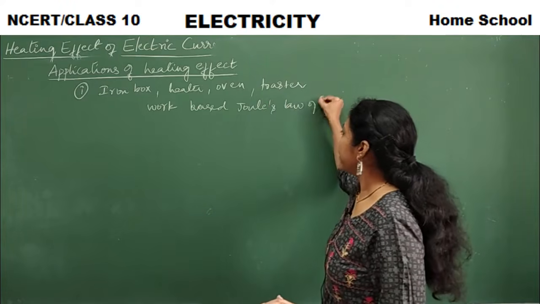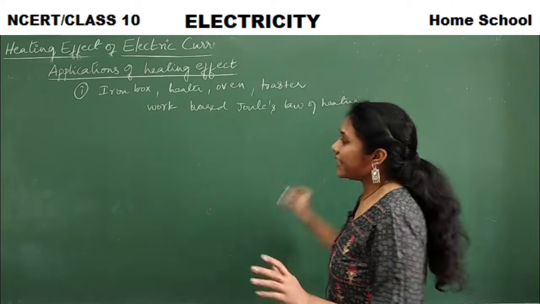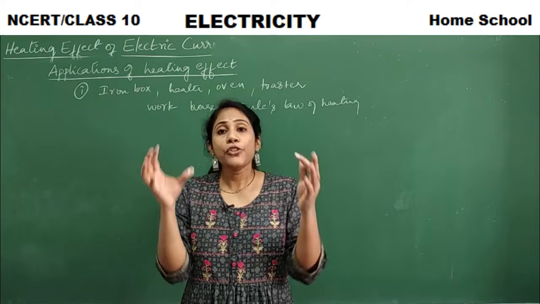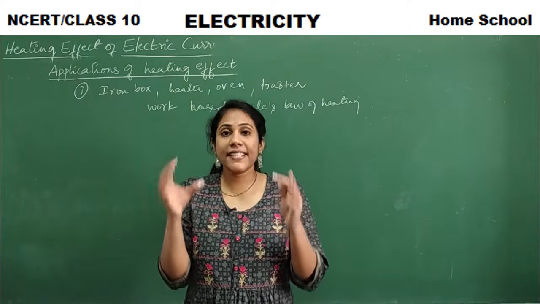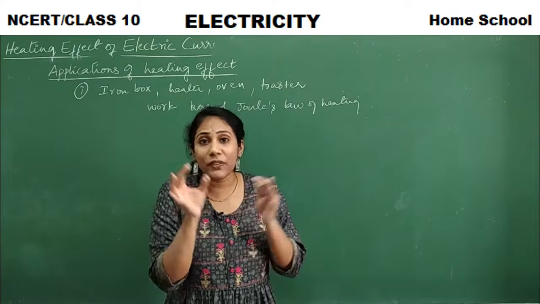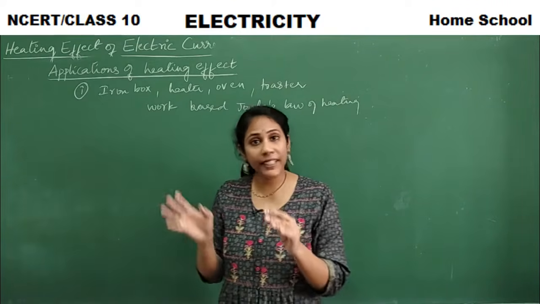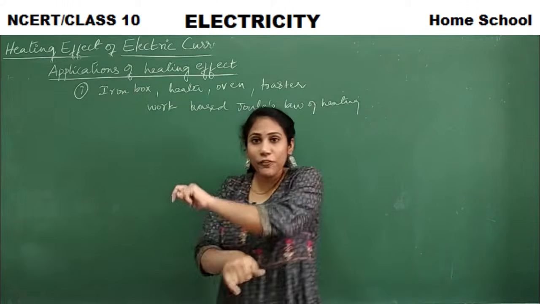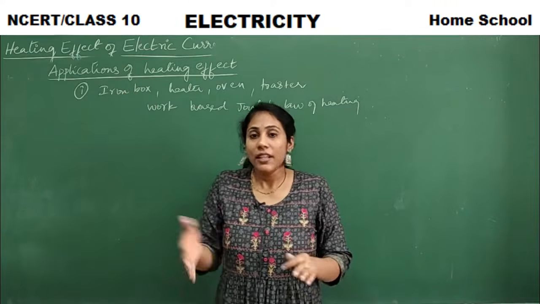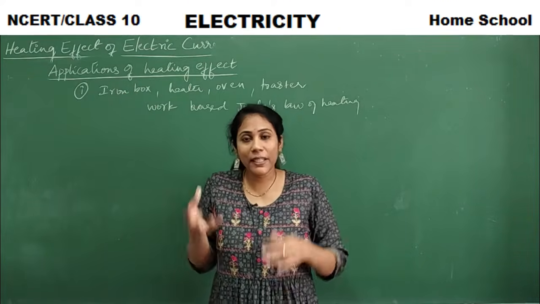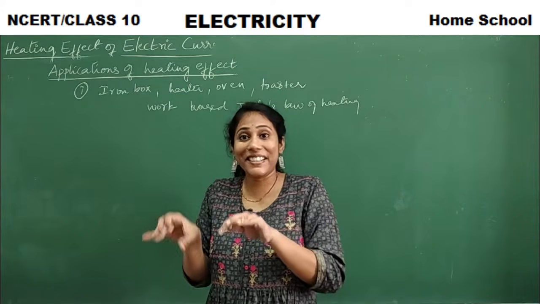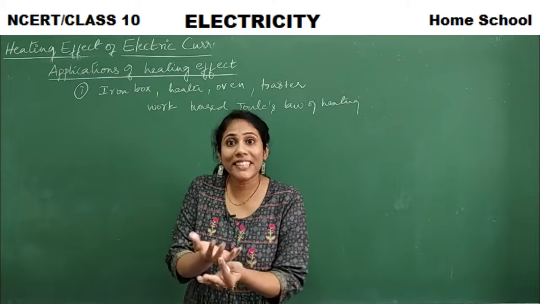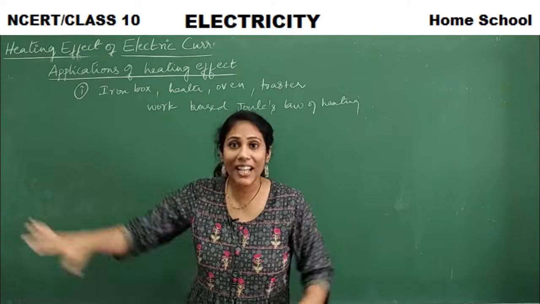Say for example, these devices would have high resistance resistors. That resistance is the reason to create more collisions between the electrons. If more collisions, more heat would be produced. Yes or no? So that particular heat is what we are using for ironing a cloth. Say iron box, the surface of the iron box gets hot. Why? Because inside, high resistance resistors are there, creating more collisions, so more heat is produced. That heat is what we use for ironing a cloth.